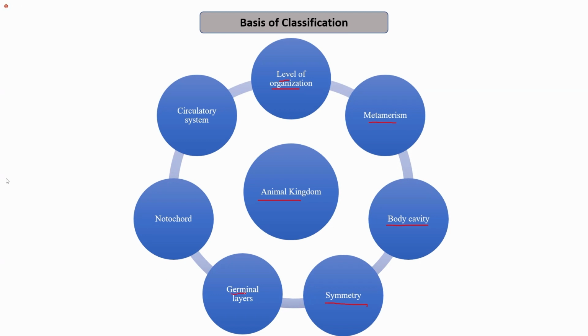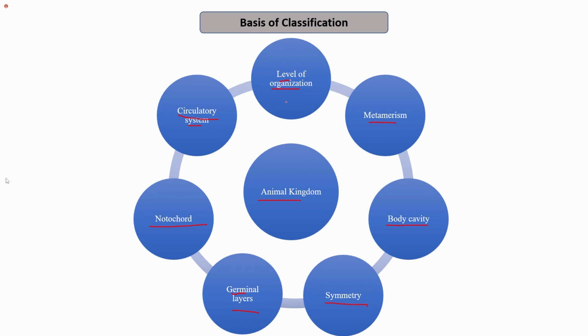Next, we have division on the basis of germinal layers, that is the layers which are formed during the development stages. There are usually three germinal layers: ectoderm, mesoderm, and endoderm. While in some organisms only two are present, so on the basis of that also organisms are classified. Next, we have notochord, whether the notochord is present or not present, and then we can divide the organisms on the basis of the circulatory system also, like whether the open circulatory system is present or whether the circulatory system is of closed type. So we will learn about all of these bases of classification one by one in detail.